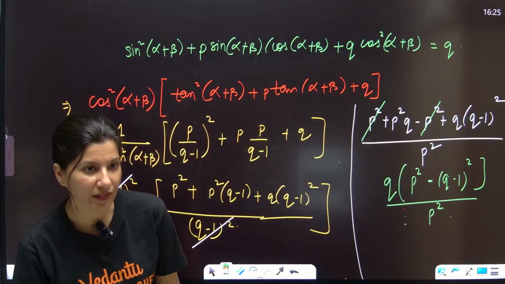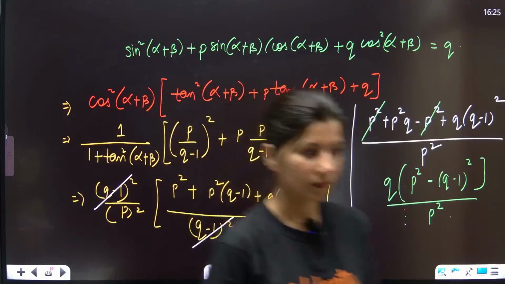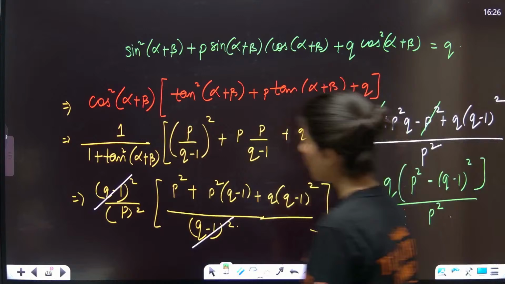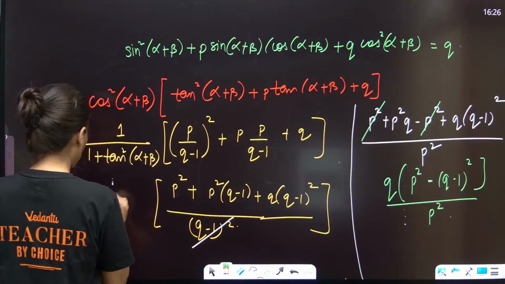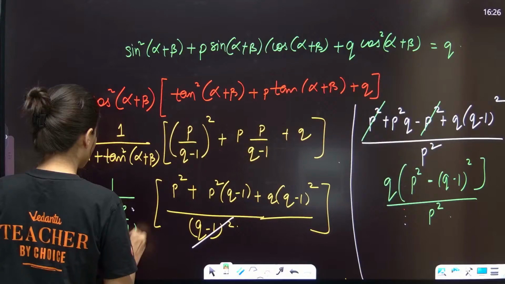Is it correct? Have I done any mistake? It should come Q. Okay, I have done a mistake over here. This is 1 upon 1 plus P upon Q minus 1 whole square.